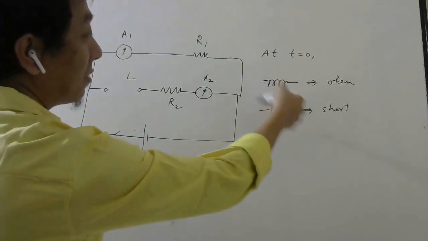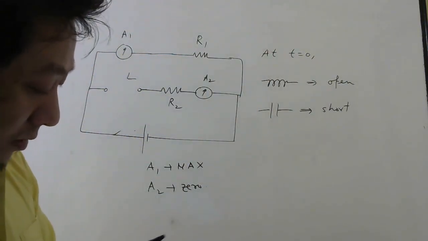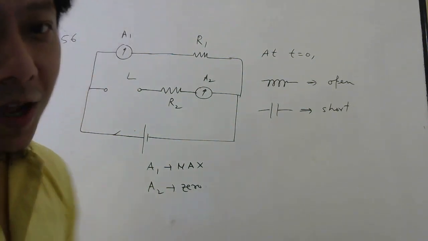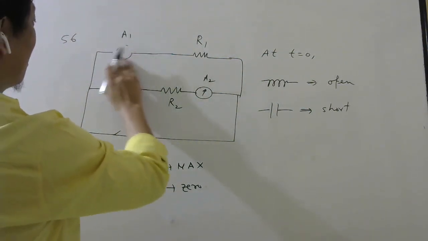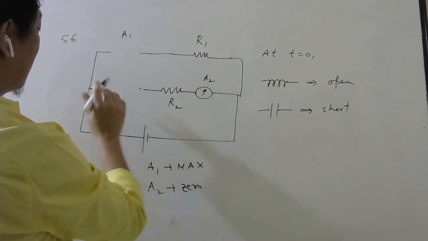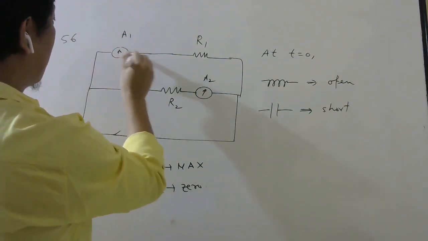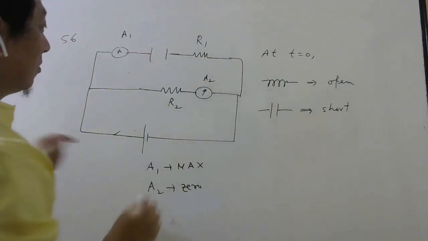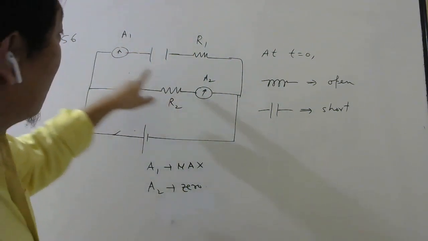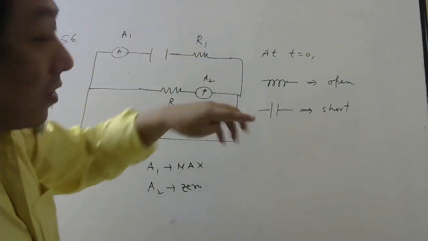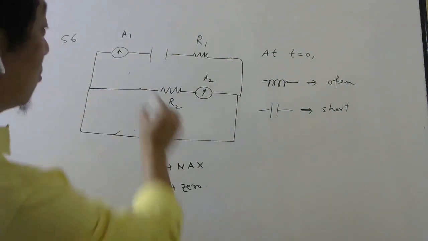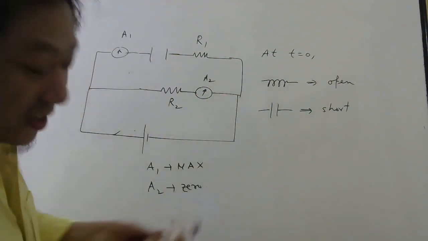So you just have to remember this. Okay, what if they ask after a long time? Then after a long time, the inductor will act like a short, and the capacitor will act like an open. So now this will show maximum reading, and this will show 0 reading, because after a long time the capacitor will be fully charged. So no current can flow in that branch, right?